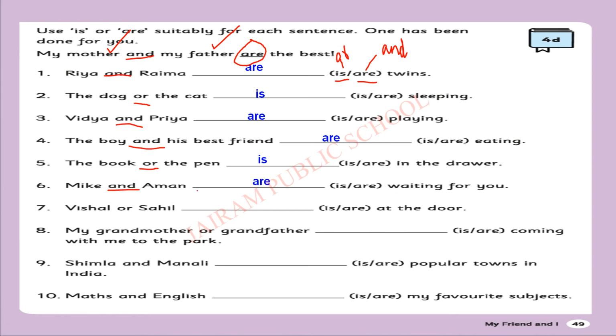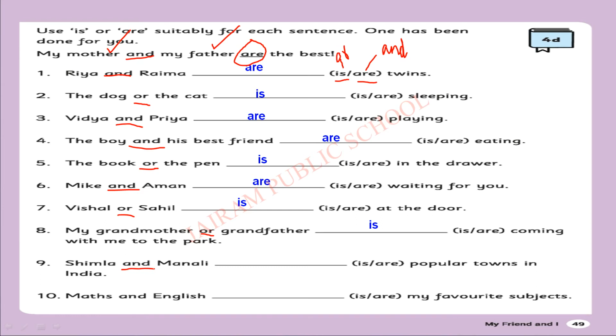Mike and Eamon dash waiting for you. Are waiting for you. No choices here. Vishal or Sahil dash at the door. So "or" means choice. Any one person, singular. So is. My grandmother or grandfather dash coming with me to the park. Is coming. Are or is given here.